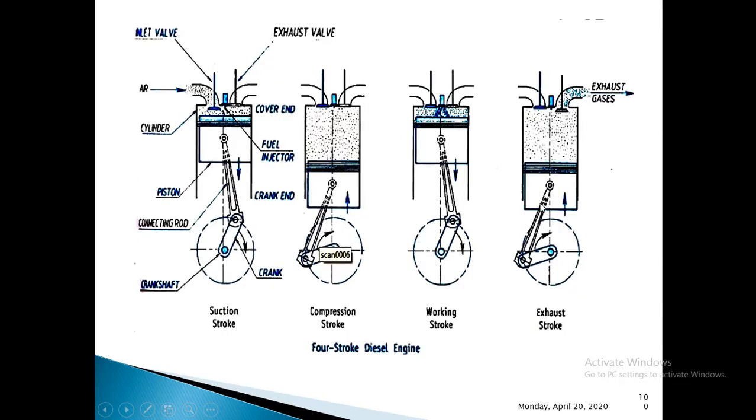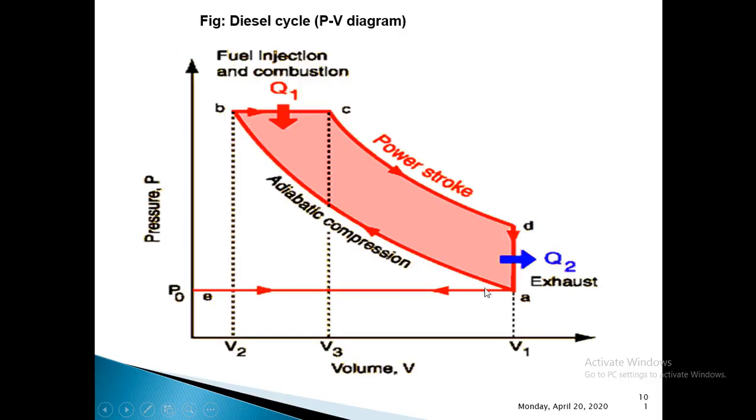Next comes the exhaust stroke. In the exhaust stroke, the piston will be at BDC and will move towards TDC. Inlet valve remains closed, exhaust valve is open, and the crankshaft will finish 180 degrees of its rotation. Due to the upward movement of the piston, all the exhaust gases present here will be thrown out of the combustion chamber through this exhaust valve. This continues until the piston reaches top dead center, and as soon as the piston reaches TDC, the exhaust valve gets closed, and all the exhaust gases will have been thrown out of the combustion chamber. So that's the complete exhaust stroke. The exhaust stroke is represented by a line AE on the PV diagram.